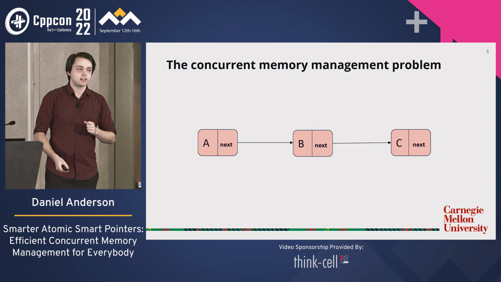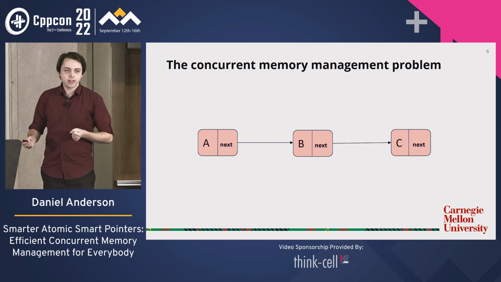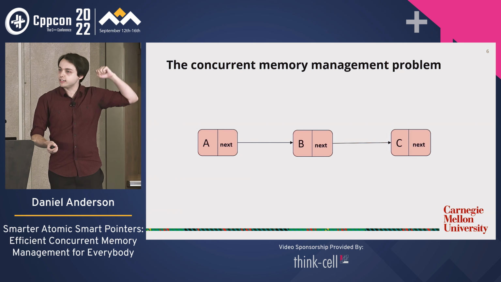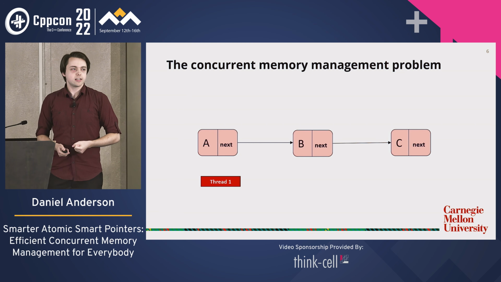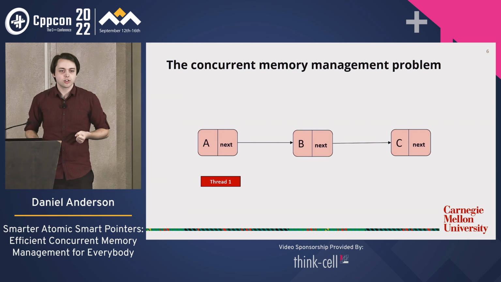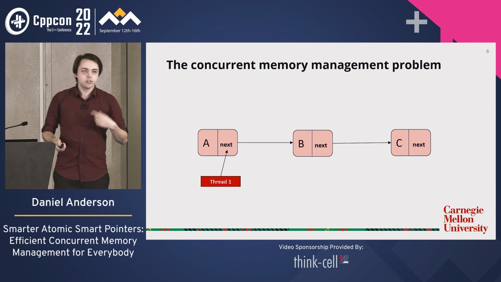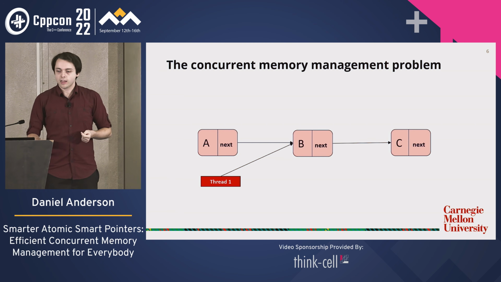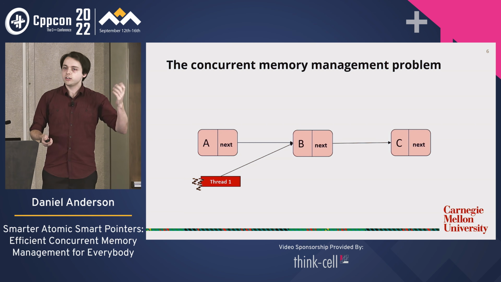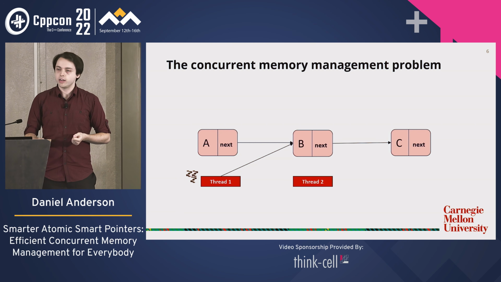Now we're going to talk about the concurrent memory management problem. This is tricky stuff. So let's say we have some kind of linked data structure, like a linked list here containing A, B, and C, and along comes thread 1 who says, I'd like to read this data structure. I would like to read through this list. Okay, so it reads the first node in the list, has a look at the next pointer and says, okay, now I'm going to follow the next pointer, see where it goes, and then for whatever reason, this thread goes to sleep. Maybe it got context switched, and along comes thread 2.